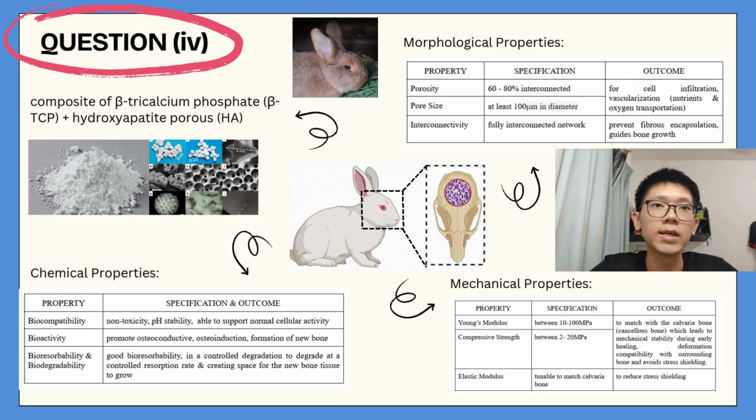For mechanical properties, we need to consider the Young's modulus, which is between 10 to 100 megapascals, and the compressive strength, which is between 2 to 20 megapascals, to match the calvaria bone of the rabbit, and leads to mechanical stability and deformation compatibility. The elastic modulus should be tunable to match the calvaria bone to reduce stress shielding.